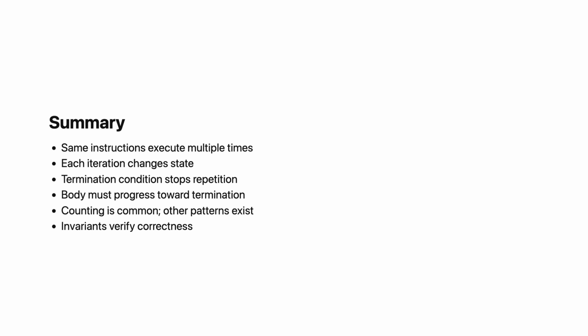The termination condition checks state. The body must modify state to eventually satisfy the condition. Otherwise, infinite loop. Many repetitions count iterations. Others repeat until a specific state is reached. Repetition often accumulates results. Each iteration contributes to a final answer. Invariants help verify correctness. Each iteration should maintain the invariant. Repetition is fundamental. It allows programs to handle any amount of work with a fixed amount of code.